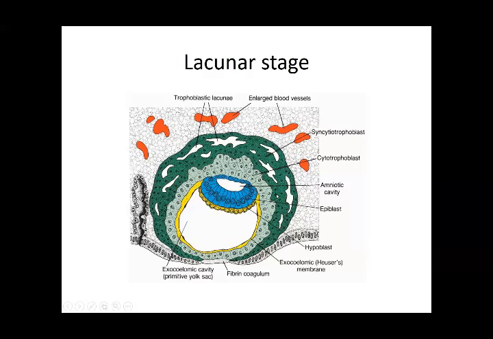This is the syncytial trophoblast, multinucleated, and this is uninucleated. Spaces develop in this which are called the lacunae, and then these are the enlarged blood vessels which are called the sinusoids. These lacunae erode into these maternal blood vessels and become continuous, and this is what we call the initial uteroplacental circulation.